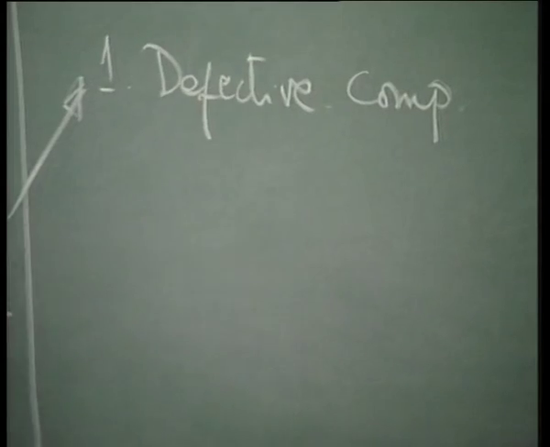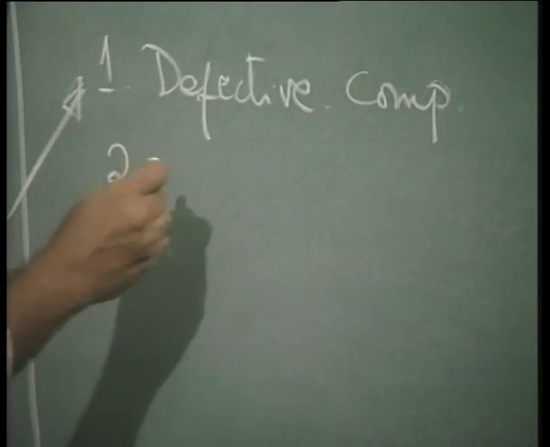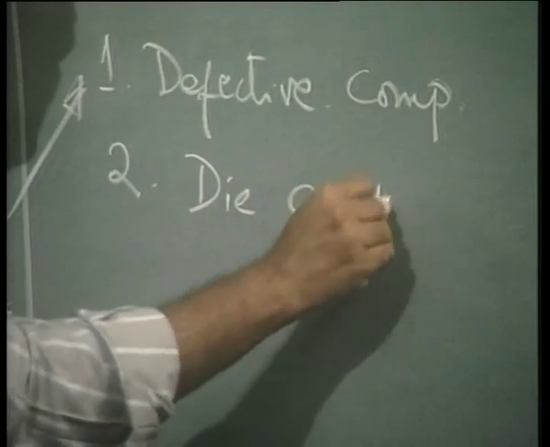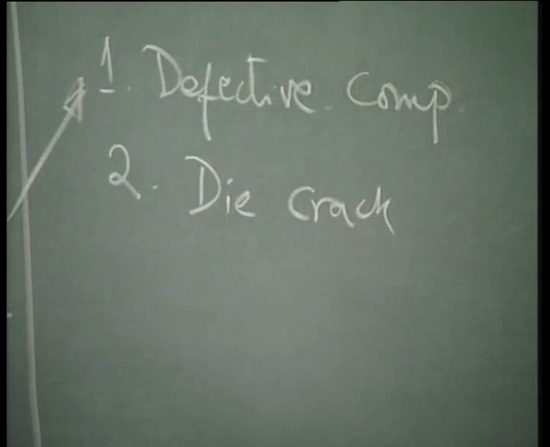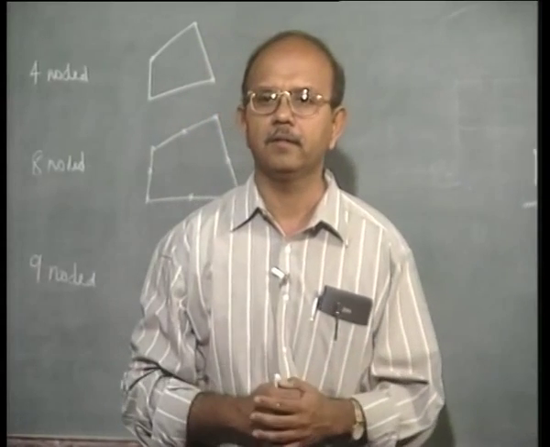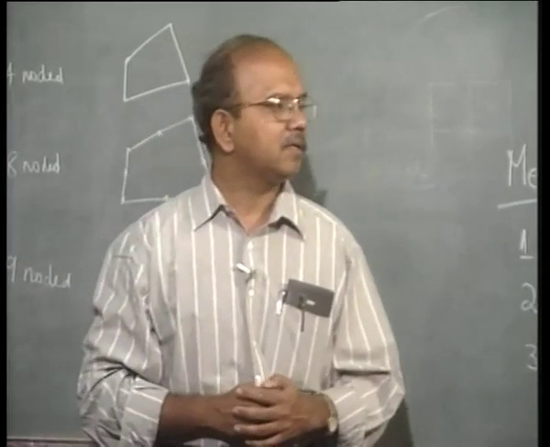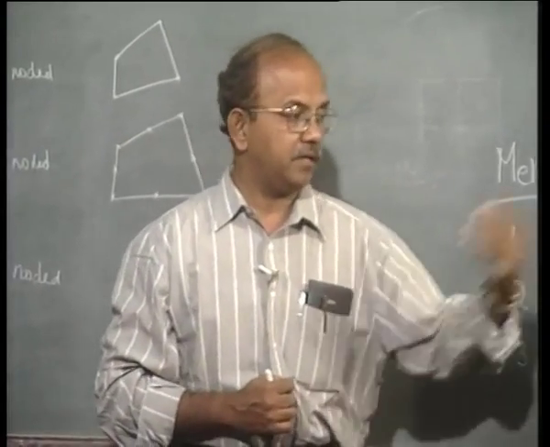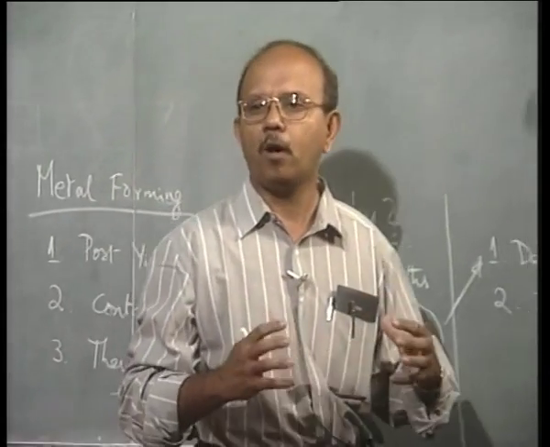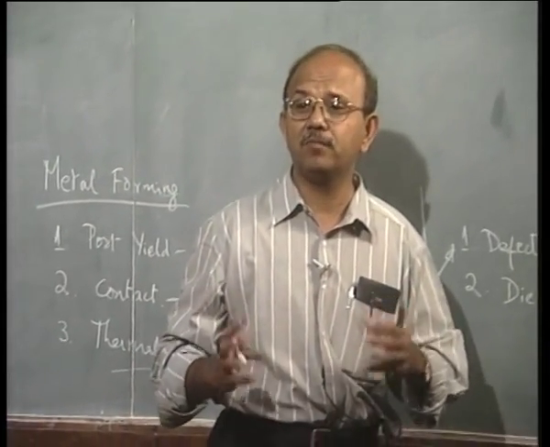The second one is that the die may crack. A die or punch, or both of them, may crack or fail. Please remember that, especially since we have talked about cold forging, the force that is required to form these components is extremely high.